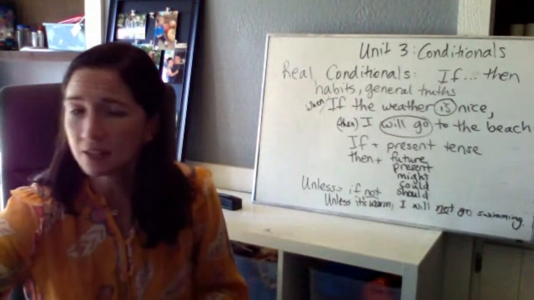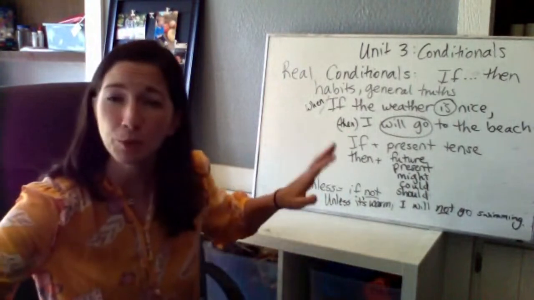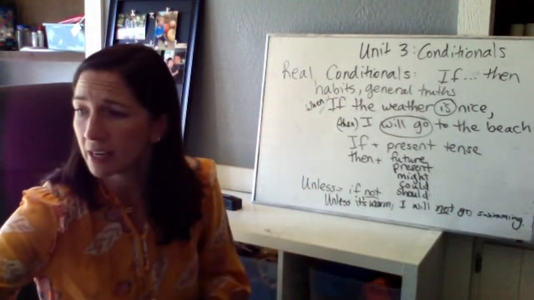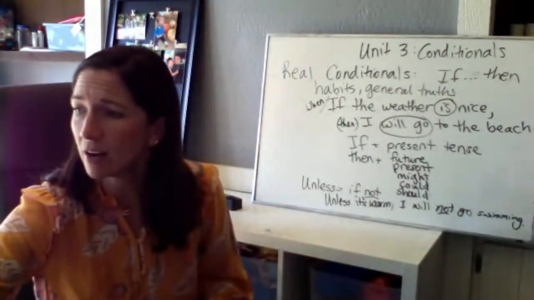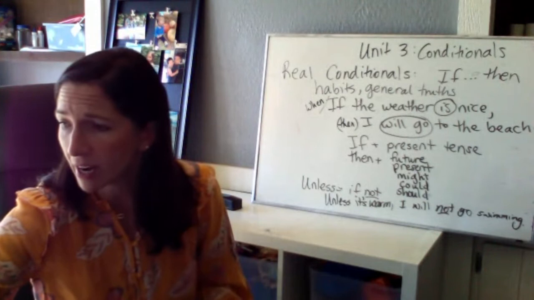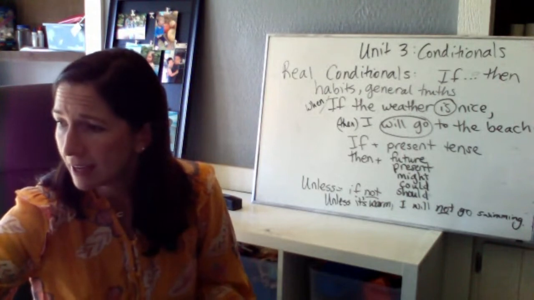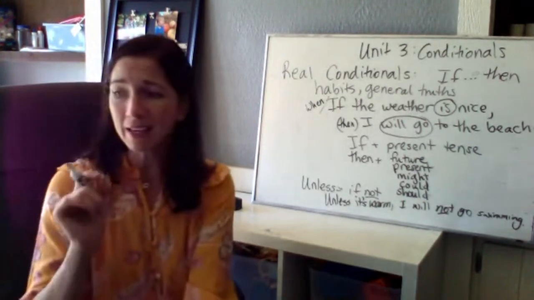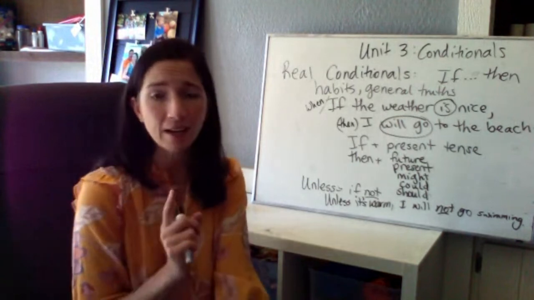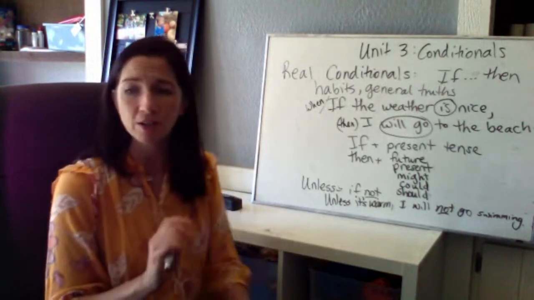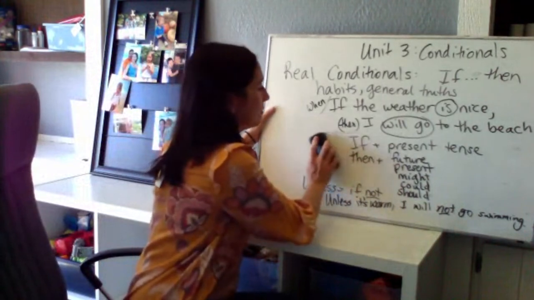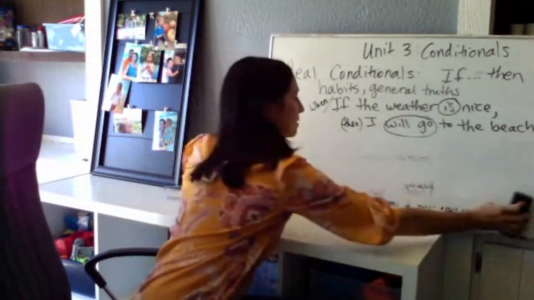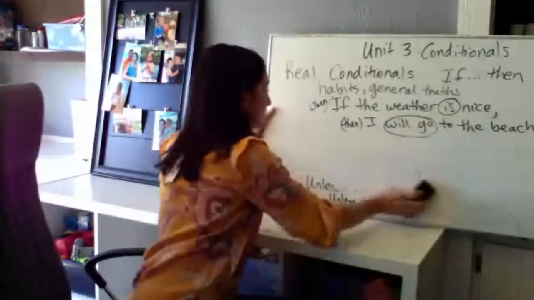All right, and as you said, you guys were following along in Unit 3. So you can go to your book and take a look here at Unit 3. Let's take a look now of another common phrase. We've got unless, we've got only if, and even if. And these are probably the hardest part of the conditional unit. Only if and even if. I'm going to leave out this first part here.